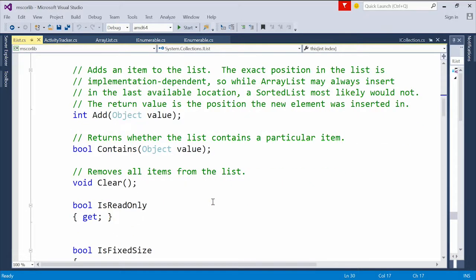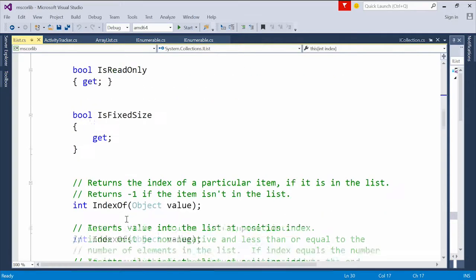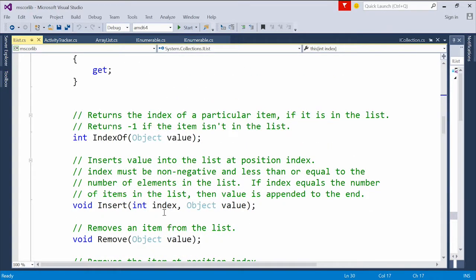ArrayList does, but say treating an input stream from a network doesn't implement IList, because it doesn't know if it's going to contain something, because we may not have all the bytes yet. We can clear, so we can remove everything. We can see if it's read-only, and then see if it's got a fixed size. That's a bit of a leaky abstraction that I'll get to as we look at a couple of classes that implement this. And we can see if something's in the collection.